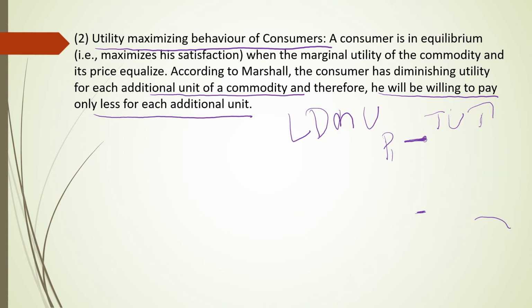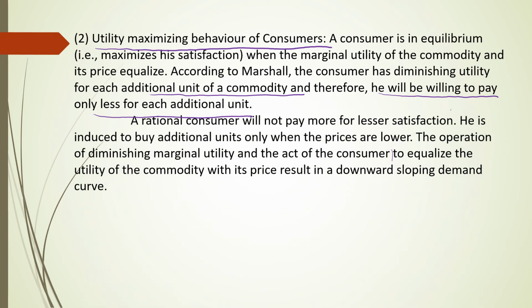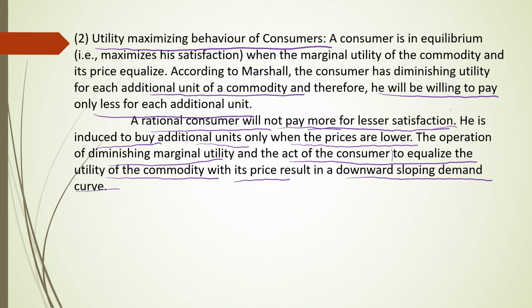Now let us discuss. You can see here, a rational consumer will not pay more for lesser satisfaction, and is induced to buy additional units only when the prices are lower. The operation of diminishing marginal utility and the act of the consumer to equalize the utility of a commodity with its price results in a downward sloping demand curve.